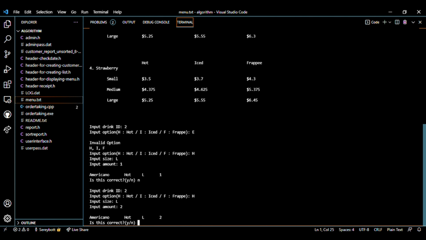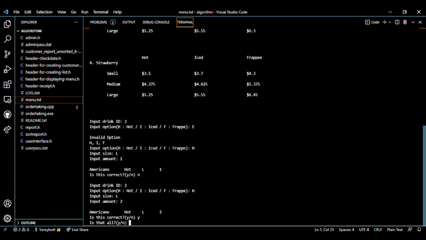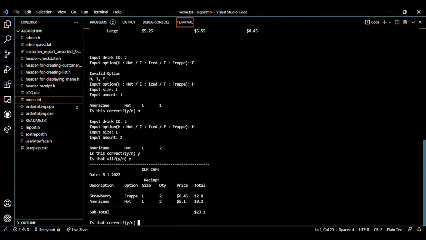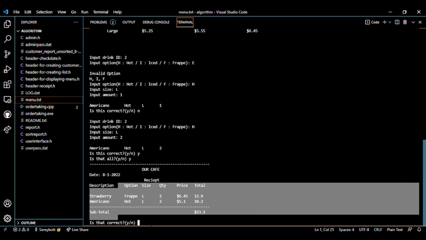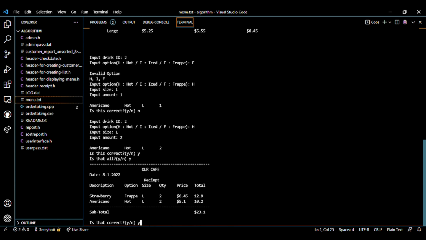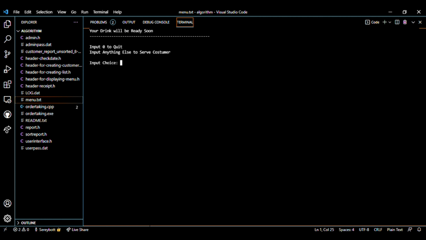Is that all? Is that correct? Yes. Is that all? If that is all, we click yes. And we ask him again, is this correct? As we print him the receipt. This is the receipt. So if the receipt is correct, we click yes. And then if we want to serve another customer, we can click any number. For example, we click 2.